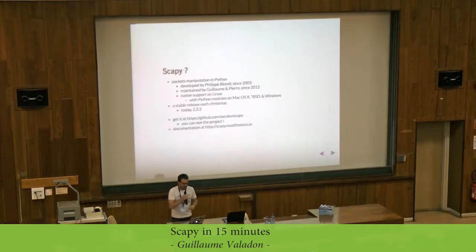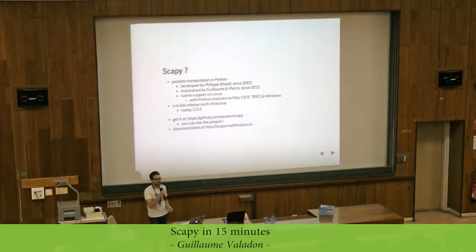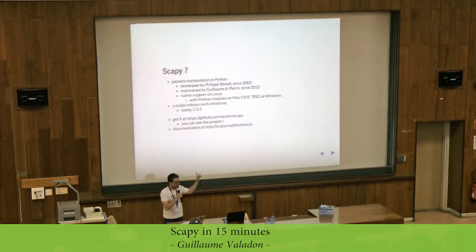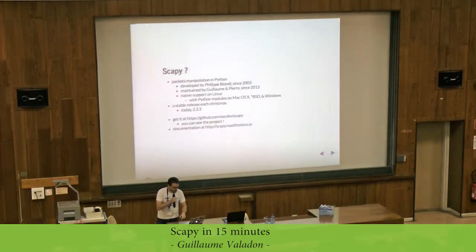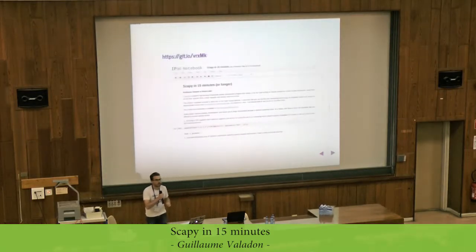We try to do a stable release each Christmas, because that's holiday season, that's much easier for us, except that 2.3.3 was released in September. We don't have a clean, nice release cycle. You can get the code at this GitHub link, and please star the project. I will check that we have more stars at the end of the talk, of course. There's documentation, and you can click on the link. If you want to follow along, you can go to the notebook on the GitHub account of Scapy. I also tweeted the link, so you can just follow the presentation on the notebook.